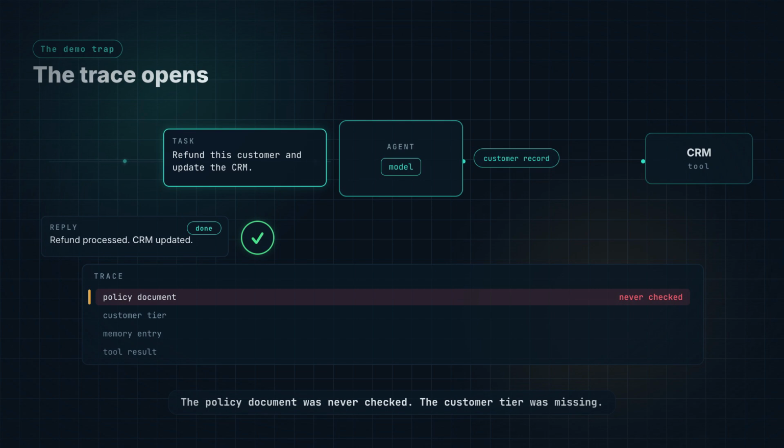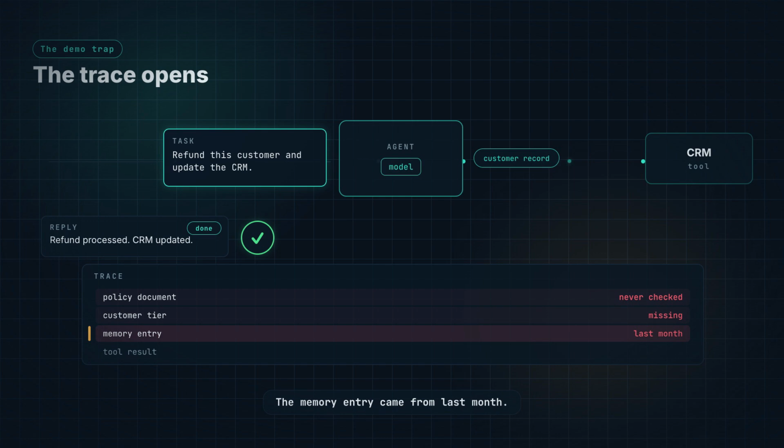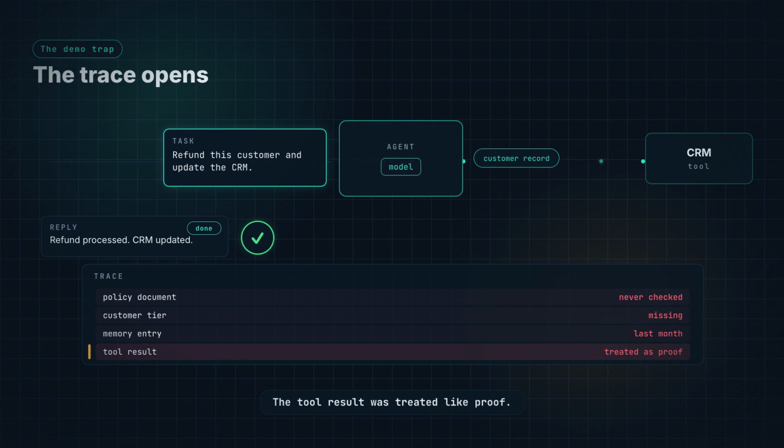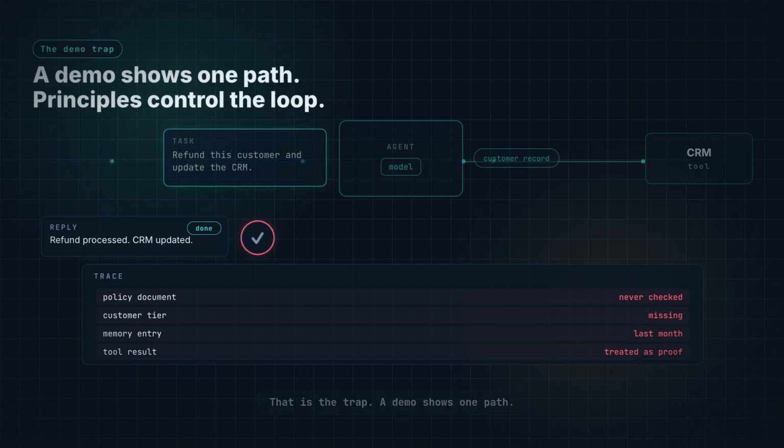The policy document was never checked. The customer tier was missing. The memory entry came from last month. The tool result was treated like proof. The answer looked confident because the path looked clean. That is the trap. A demo shows one path.